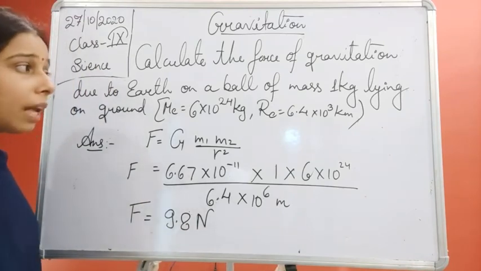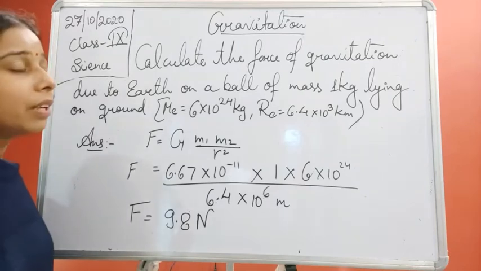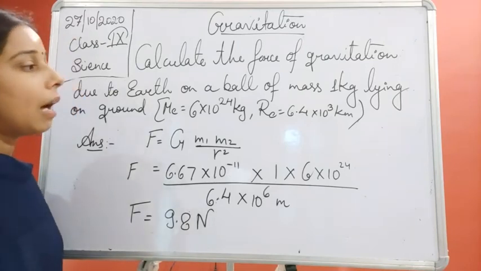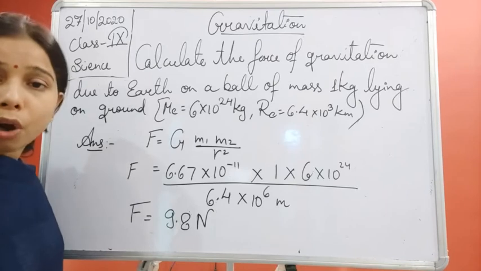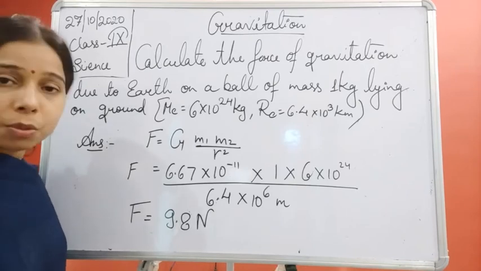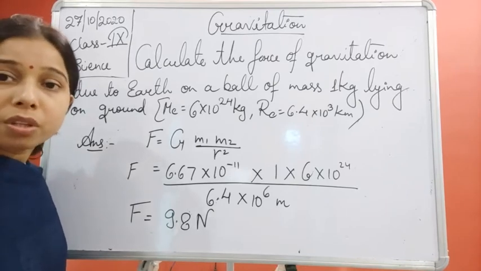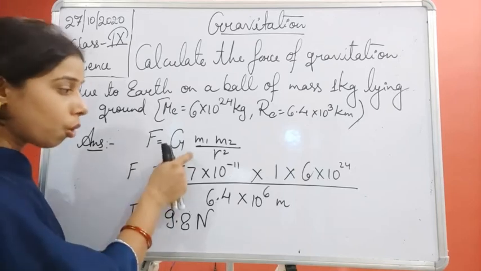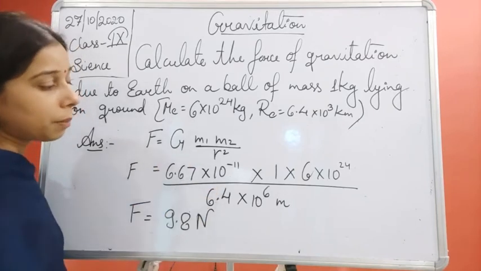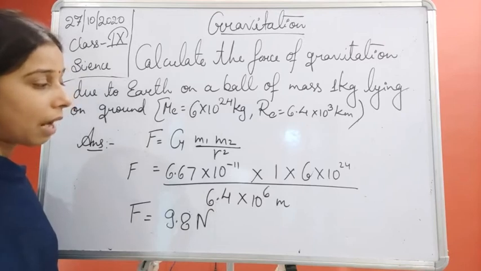So likewise, students, whenever a question is given in which the masses of both objects and the distance between them are given, you simply have to use this formula. You should know the value 6.67 into 10 to the power minus 11, the gravitational constant.